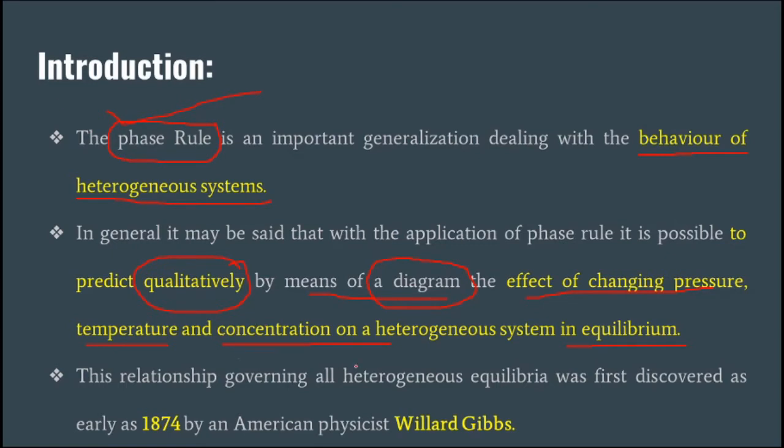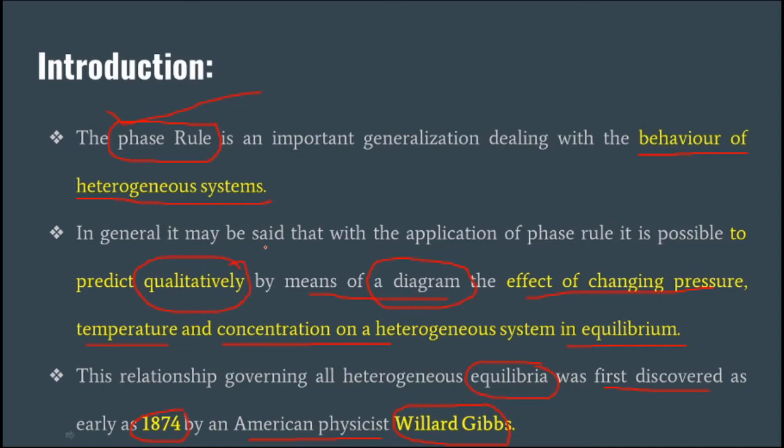The study of the effect of change in pressure, temperature and concentration for all heterogeneous systems which are in equilibrium, by using a diagram, was first discovered by the American physicist Willard Gibbs, who discovered this relationship in 1874.